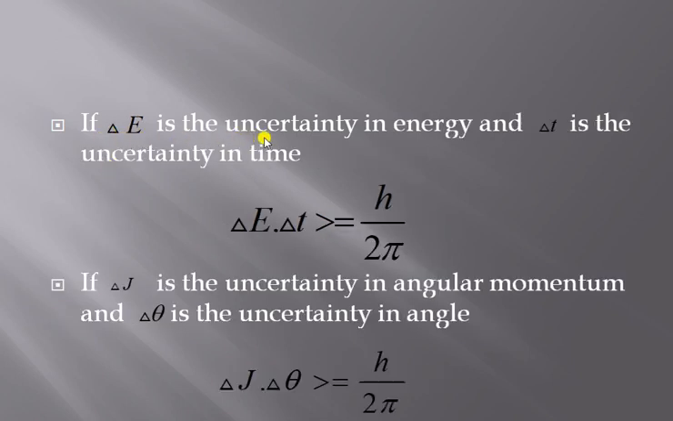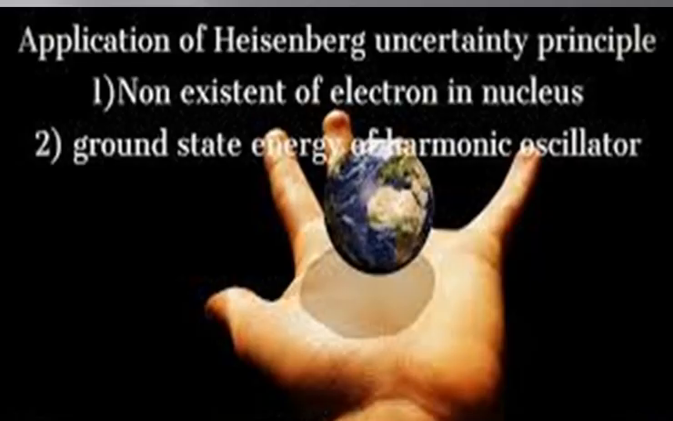If delta E is the uncertainty in energy and delta T is the uncertainty in time, then delta E into delta T gives the same result, greater than or equal to h upon 2 pi. And one more pair of physical quantities gives the same result: if delta J is the uncertainty in angular momentum and delta theta is the uncertainty in angle, then delta J into delta theta is greater than or equal to h upon 2 pi.